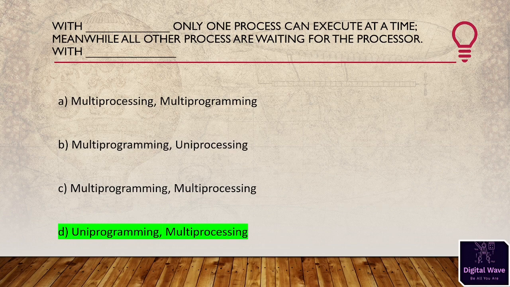Because with uniprogramming, only one process can execute at a time, meanwhile all other processes are waiting for the processor. With multiprocessing, more than one process can run simultaneously, each on different processors. The uniprogramming system has only one program inside the core, while the multiprocessing system has multiple processes inside multiple cores. The core is the one which executes instructions and stores data locally into registers.